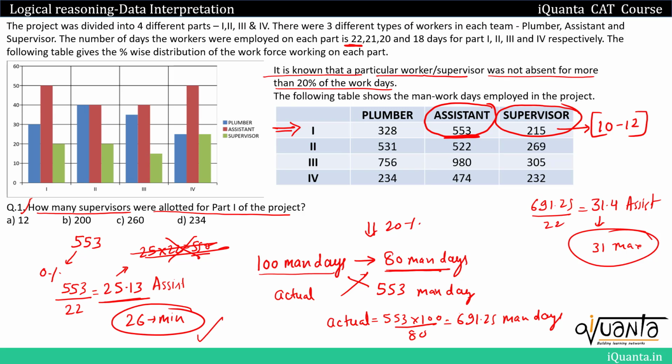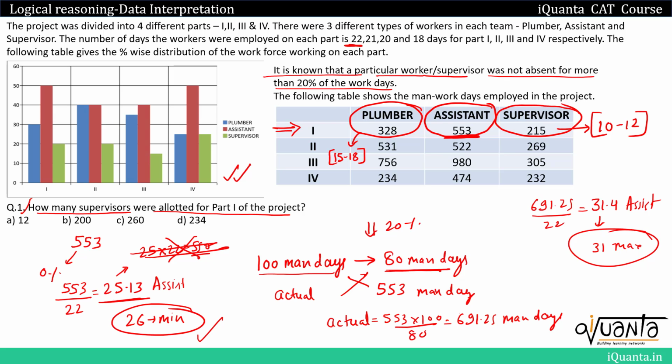Now in the exactly same manner, you can do it for plumbers as well in part 1. Now what we will do is, using these ranges that we have of number of supervisors and assistants, let us use this graph that we have for plumbers, assistants and supervisors. If you find out the range for plumbers, it will be 15 to 18.